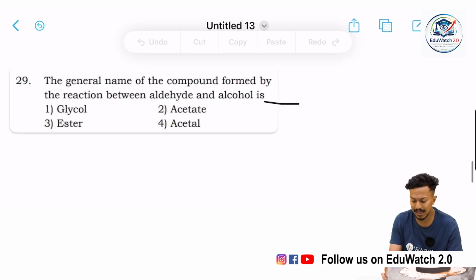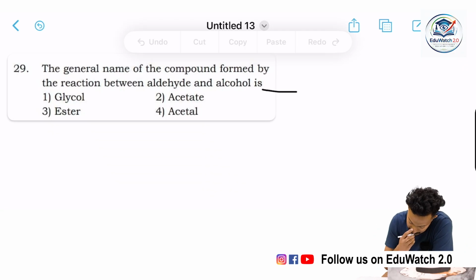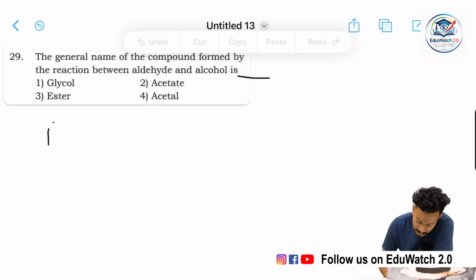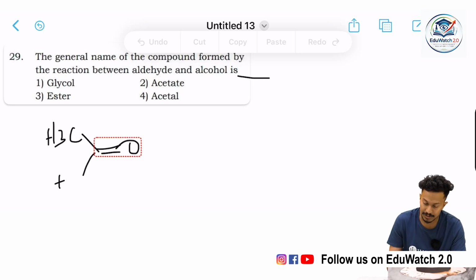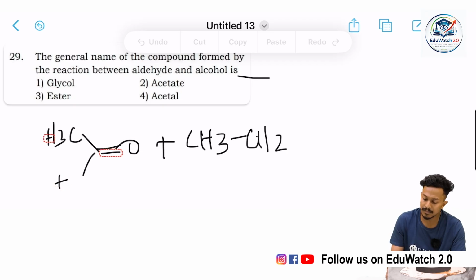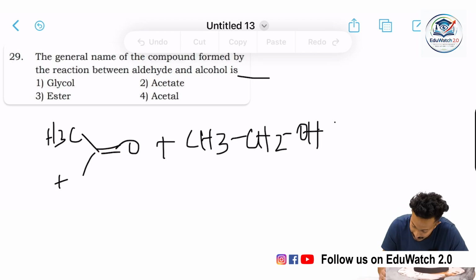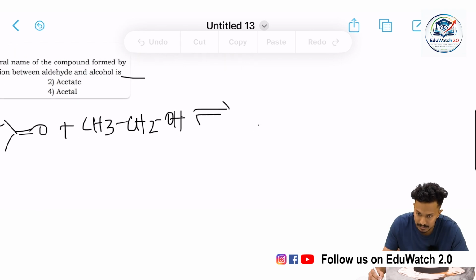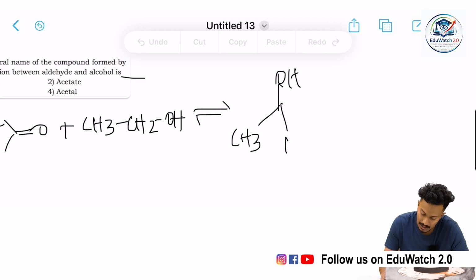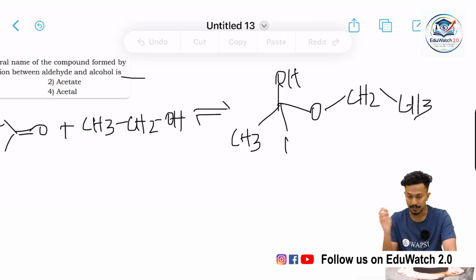Consider this reaction: CH3CHO, our aldehyde, when treated with our alcohol CH3CH2OH, ethanol, gives a hemiacetal, CH3 with H, OH, and O-CH2CH3.